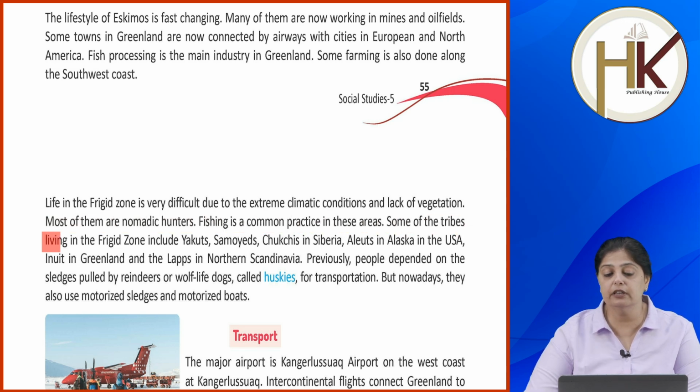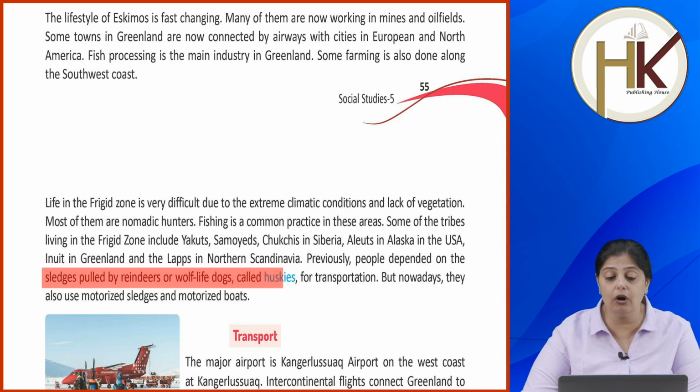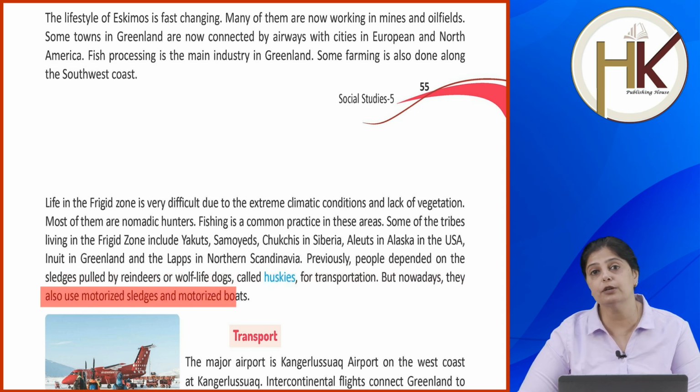Some of the tribes living in the frigid zone include Yakuts, Samoyeds, Chukchis in Siberia, Aleutians in Alaska in the USA, Inuit in Greenland, and Lapps in northern Scandinavia. Previously, people depended on the sledges pulled by reindeers or wolf-like dogs called huskies for transportation, but nowadays they also use motorized sledges and motorized boats.